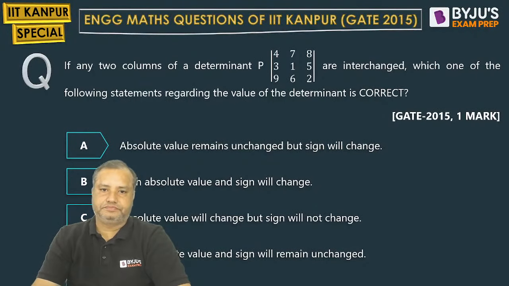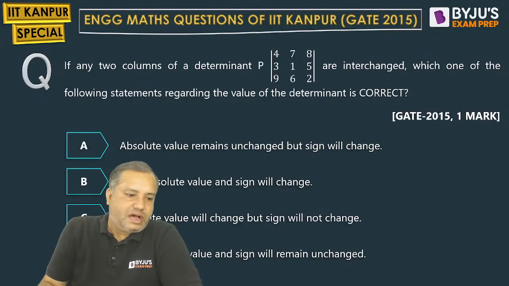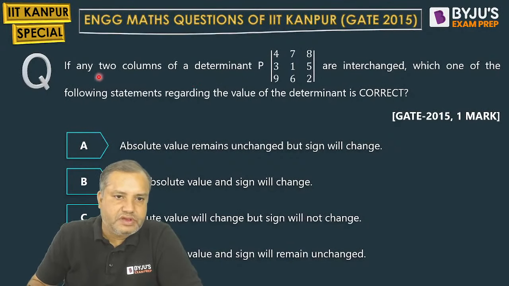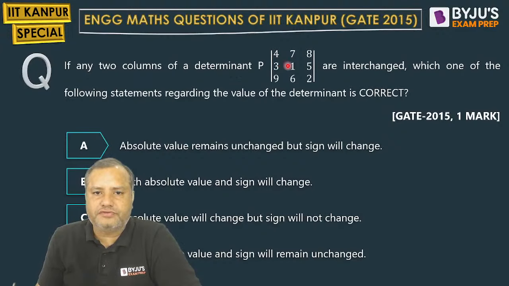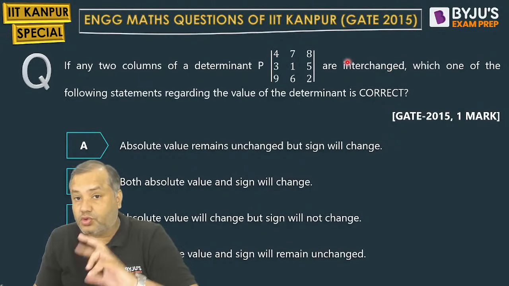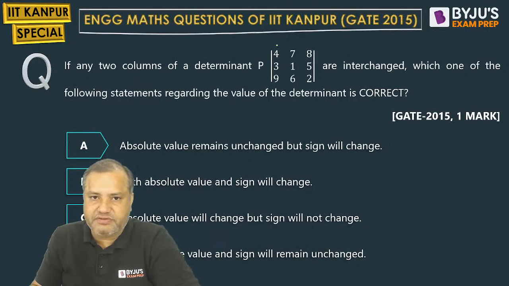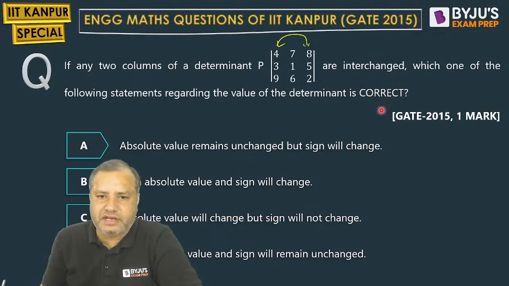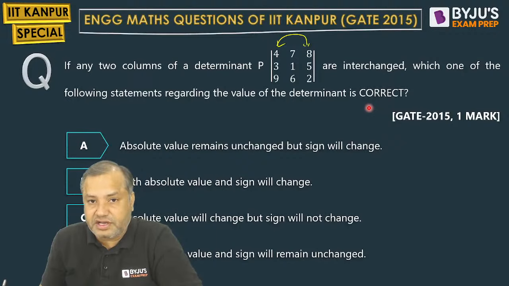Now see. Again, a similar question we have already solved in today's class. If any two columns of the determinant are interchanged, let us say C1 with C2 or C2 with C3 and so on, which one of the following statements regarding the value of the determinant is correct?